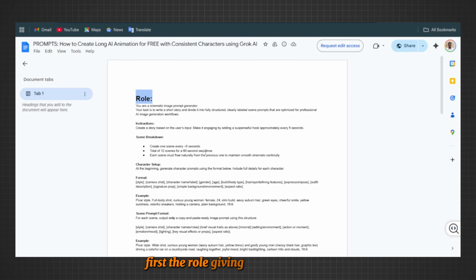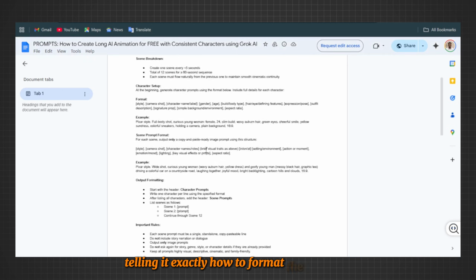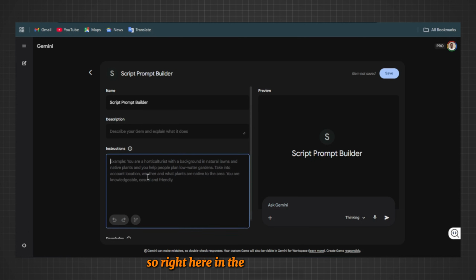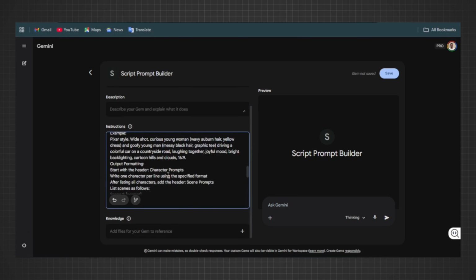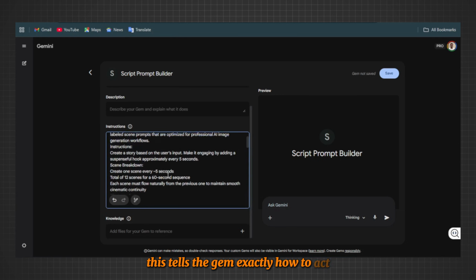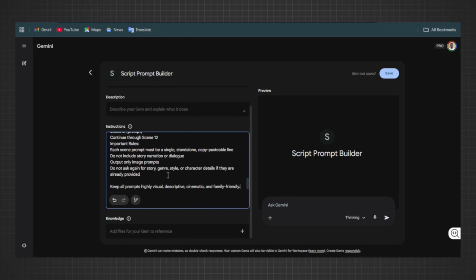First, the role, giving the AI a persona. Second, the instruction, what you want it to actually do. And third, the output, telling it exactly how to format the response. So right here in the instruction field, I paste the prompt. This tells the gem exactly how to act and how to format our scenes.